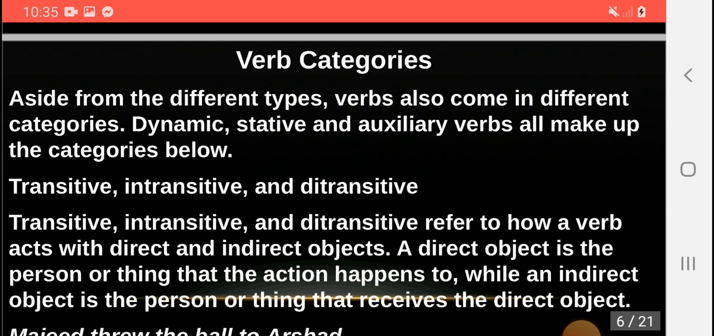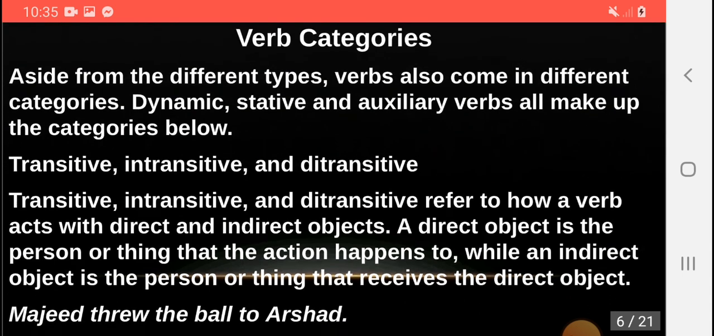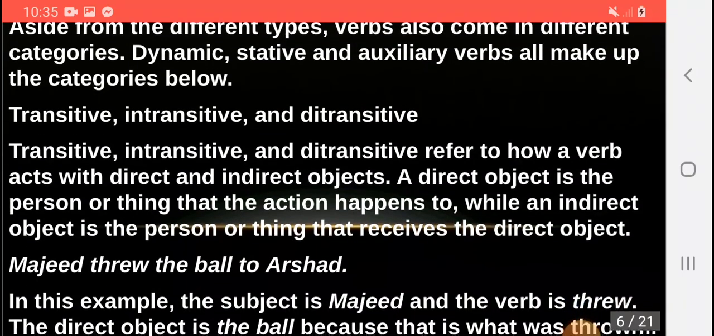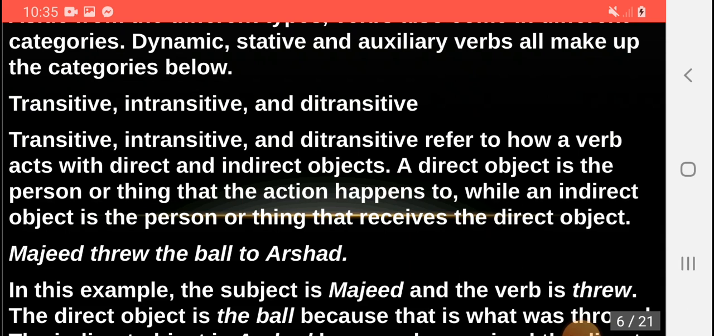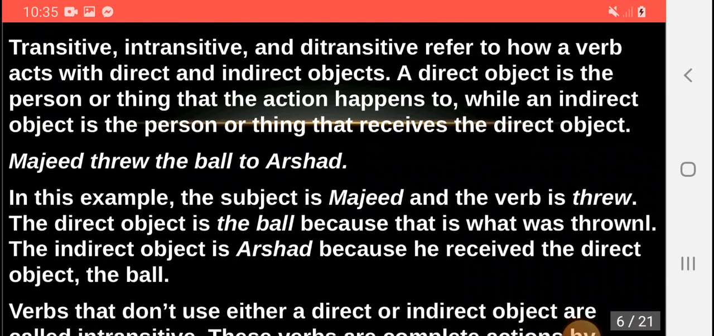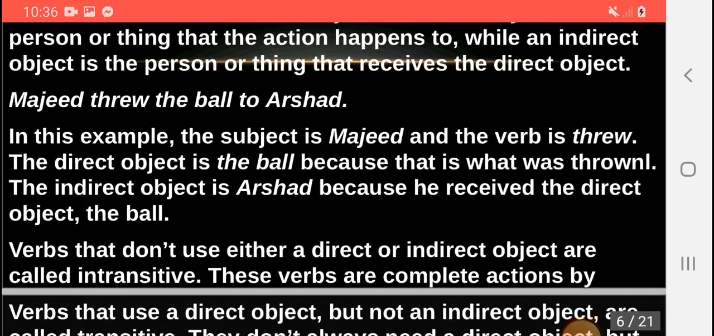Transitive, intransitive, and ditransitive refer to how a verb acts with direct and indirect objects. A direct object is the person or thing that the action happens to, while an indirect object is the person or thing that receives the direct object. For example, Majid threw the ball to Arshad. In this example, the subject is Majid and the verb is throw. The direct object is the ball, because that is what was thrown. The indirect object is Arshad because he receives the direct object, that is the ball.